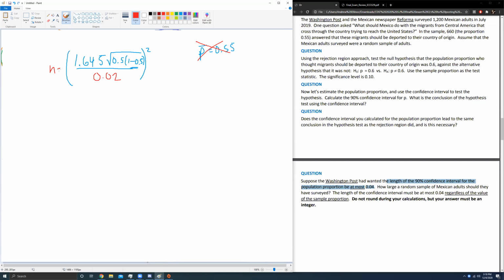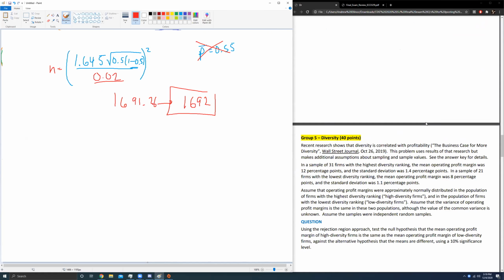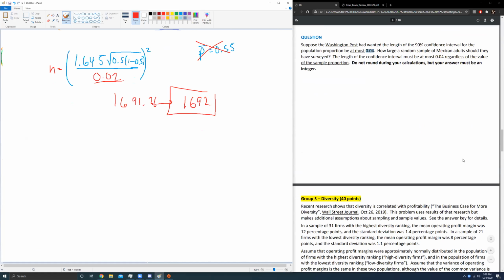So this will be our sample size. Again, as a reminder, length was 0.04, but margin of error is half that, so I'm putting 0.02 there. If I do 1.645 times the square root of that mess divided by 0.02, I get 1691.26, but you have to round that up and you get 1692. Is that good? Perfect. Yes. That one proportion question was pretty easy. It was only a couple parts.